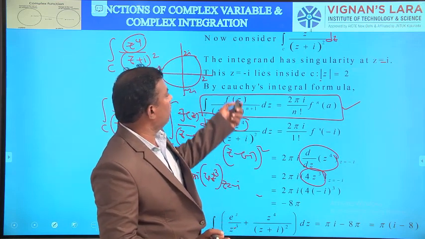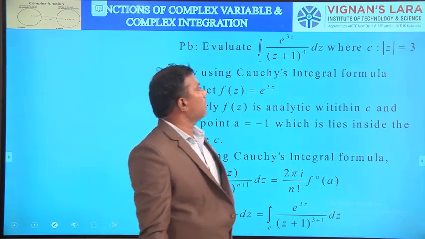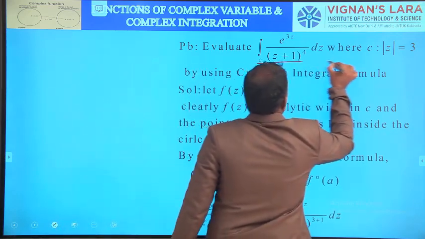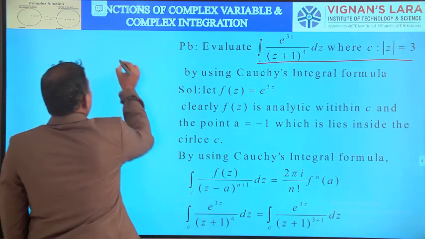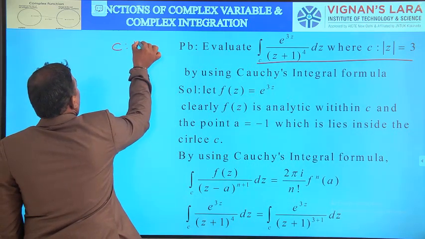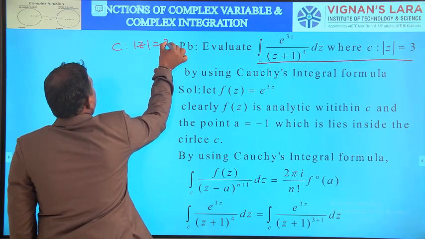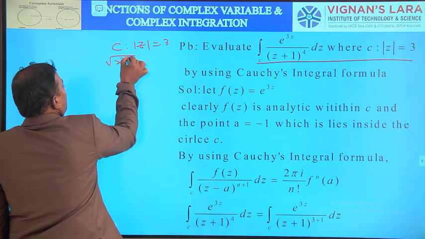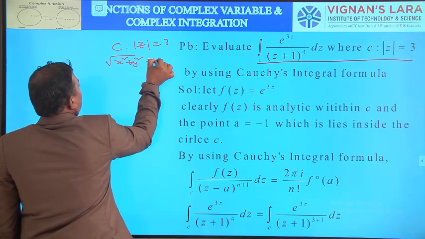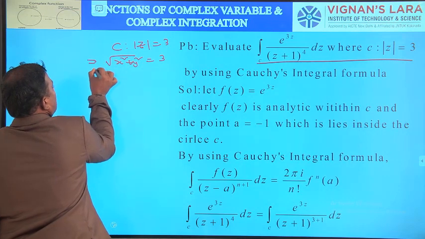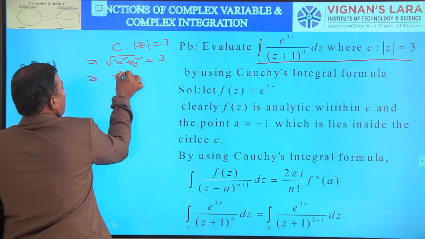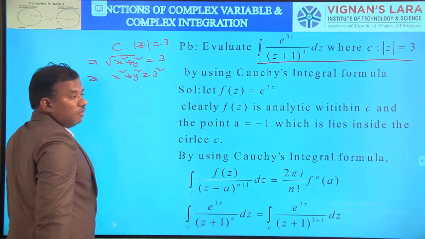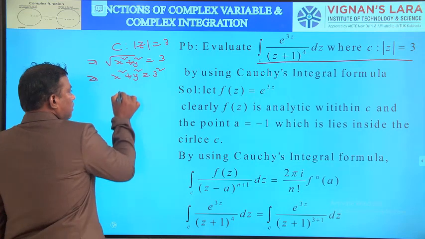Then coming to the next problem. Evaluate integral over C e power 3z by z plus 1 whole cube dz, where C is mod z equal to 3. So what is C here? C is nothing but mod z equal to 3. Mod z equal to 3 means root over x square plus y square equal to 3. That is the meaning of this. That implies x square plus y square is equal to 9, or 3 square. It is a circle with the center 0, 0 and radius 3 units.